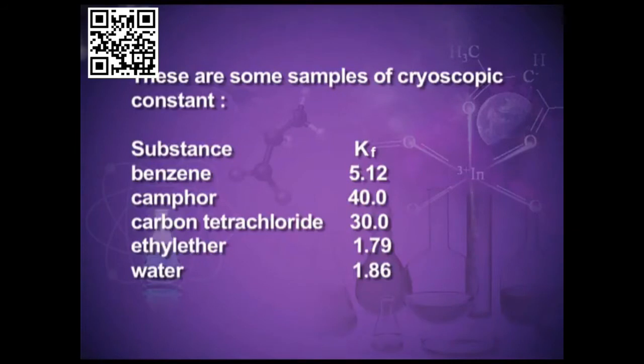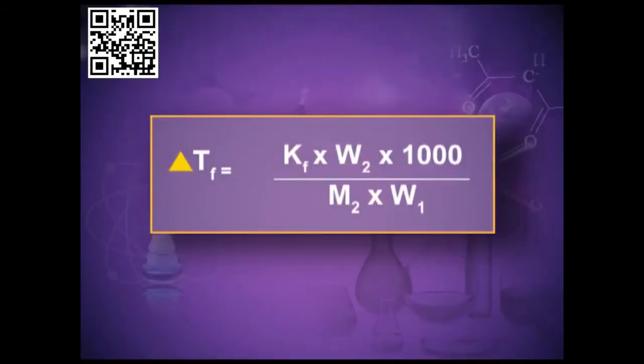These are some sample cryoscopic constants. For benzene, it is 5.12 Kelvin kg per mole. For camphor, it is 40. For water, it is 1.86. Normally, these values are given in the numericals, but to be on the safer side, you must learn these values for the common solvents for solving the numericals. Mathematically, now you can see delta Tf is equal to Kf into W2 into 1000 divided by M2 into W1.